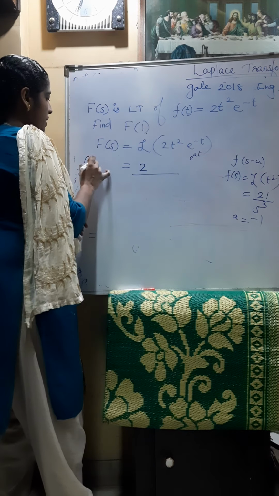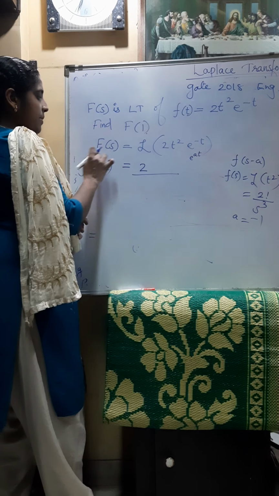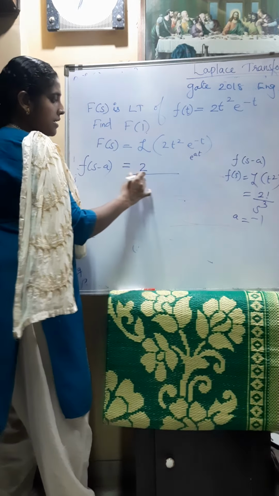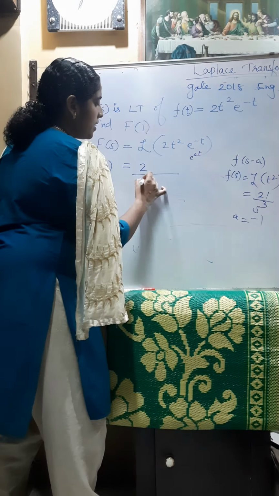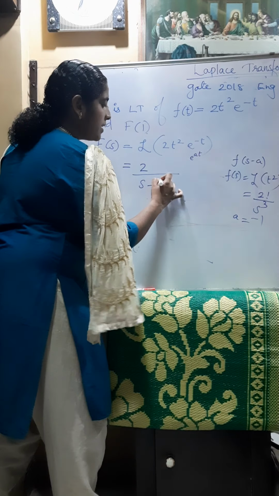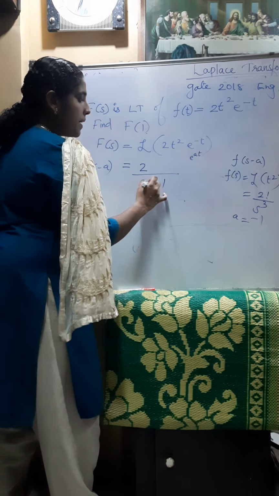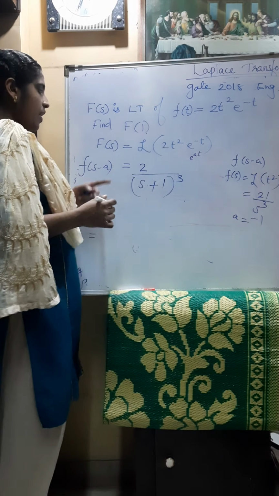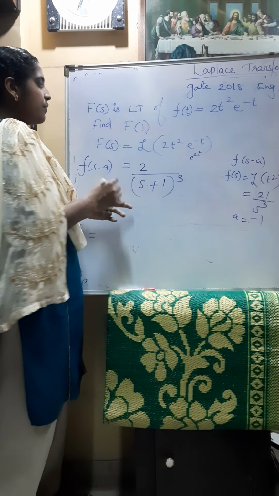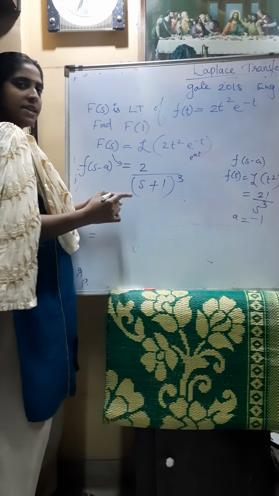So this will be F of s minus a, that is 2 divided by s minus a whole cube. Here s is shifted by a, and s minus a is s plus 1, so we get s plus 1 whole cube. Okay, this is the answer. So F of s is equal to 2 divided by s plus 1 whole cube.